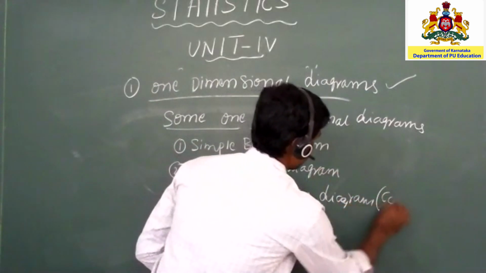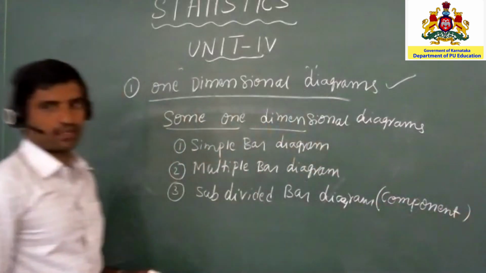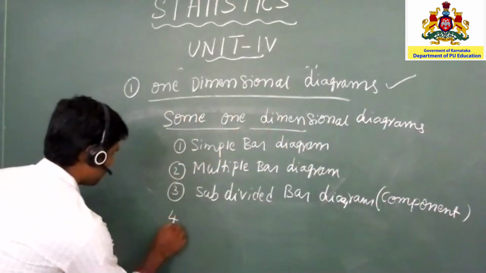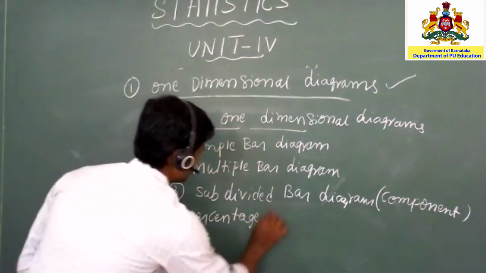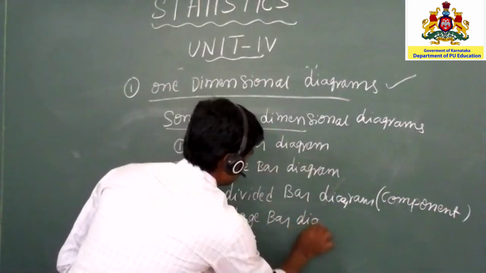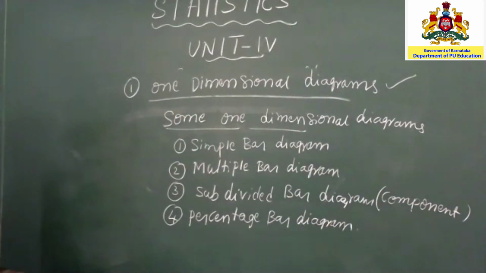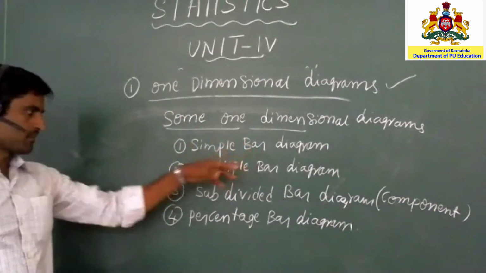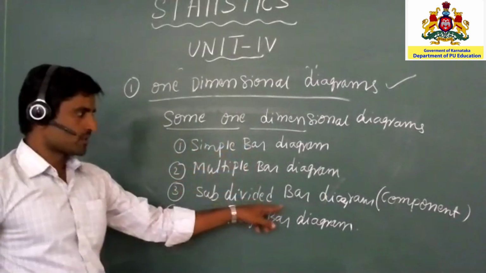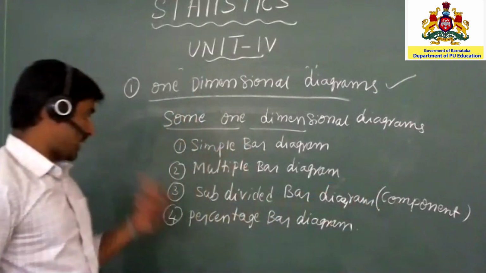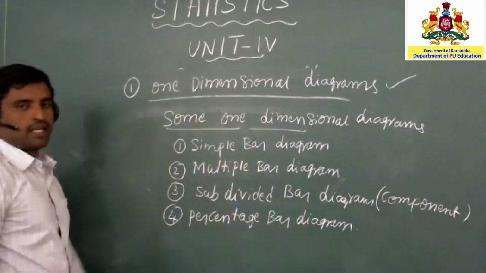This is also called the component bar diagram. And the fourth one is the percentage bar diagram. These are the one dimensional diagrams.